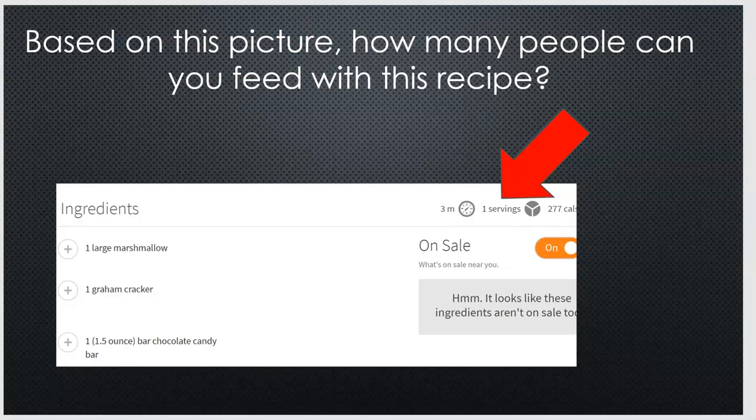So I had an awesome idea. I thought I would make s'mores. So I looked up a recipe, and it said if I had one large marshmallow and one graham cracker and one candy bar, chocolate obviously, I could make one serving of s'mores. So now, based on that recipe, how many people do you think I could feed with one marshmallow, one graham cracker, and one 1.5 ounce chocolate candy bar? Well, that would be one serving, so it means I could feed one person.